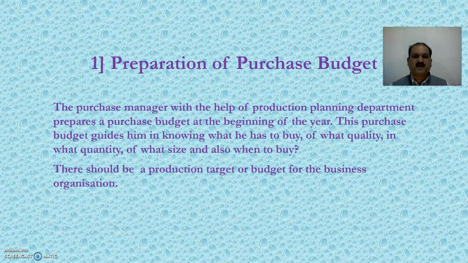So let's see the first step, that is preparation of purchase budget. The purchase manager, with the help of production planning department, prepares purchase budget. This budget is prepared at the beginning of the year. It can be a calendar year or it can be an accounting year, but most probably it is prepared at the beginning of the accounting year. This purchase budget guides him in knowing what he has to buy, of what quality, in what quantity, of what size, and also when to buy.